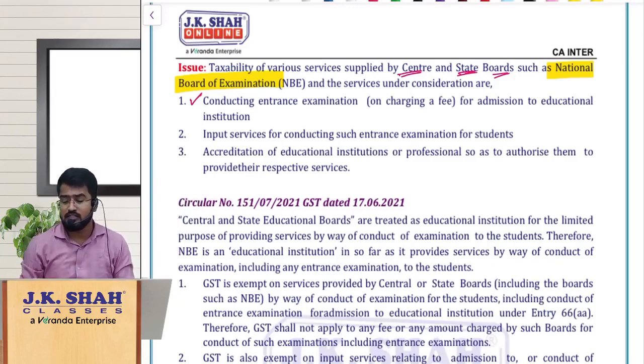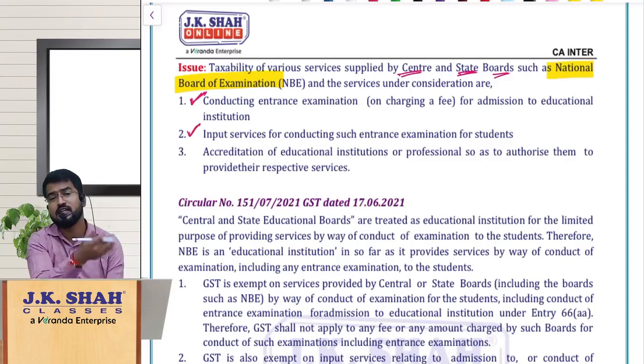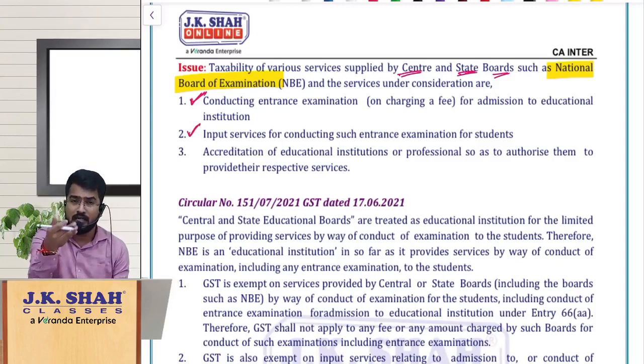And these types of boards are also providing some accreditation to educational institutions and professionals. Are these types of things taxable or exempt was the doubt. So the first doubt was regarding conducting the entrance examination and collecting the consideration from the students. Second, for conducting such entrance examinations they are also availing some input services like printing the hall tickets, releasing the notification on websites or the media, all that stuff.